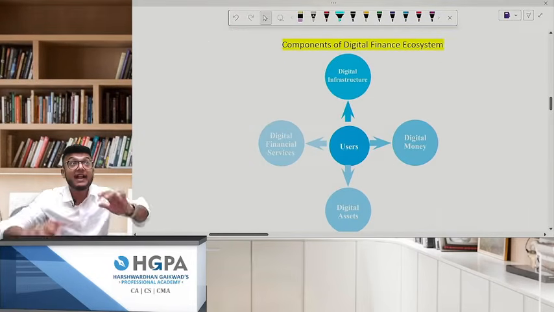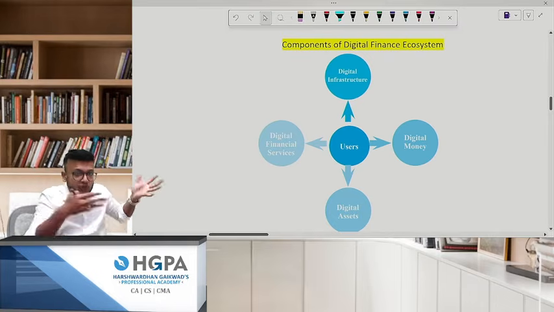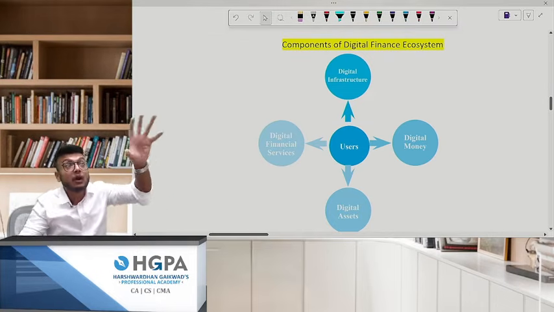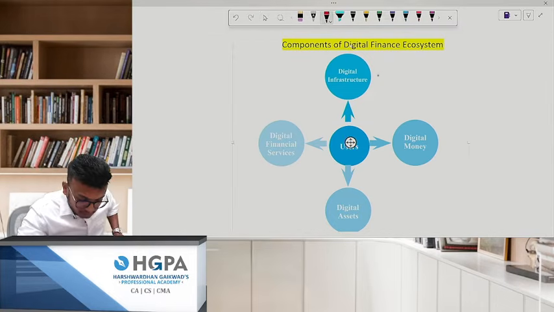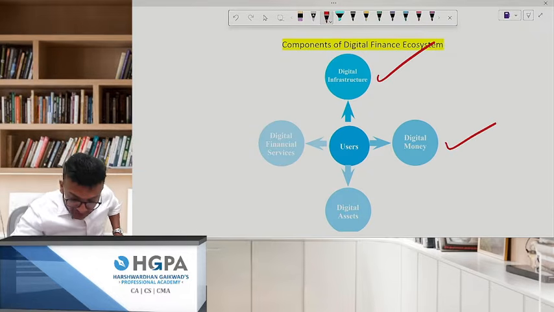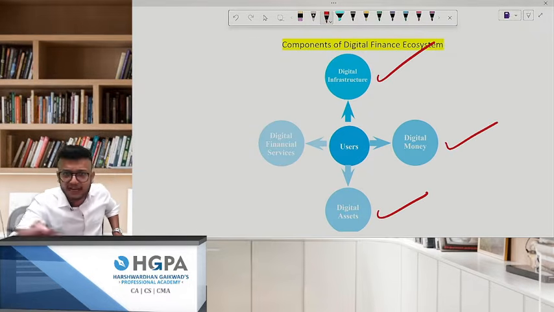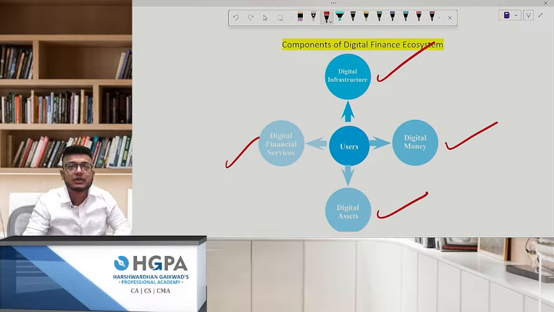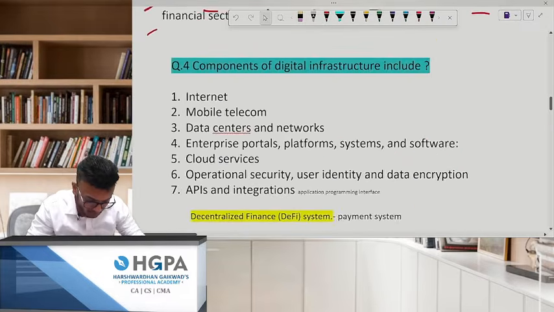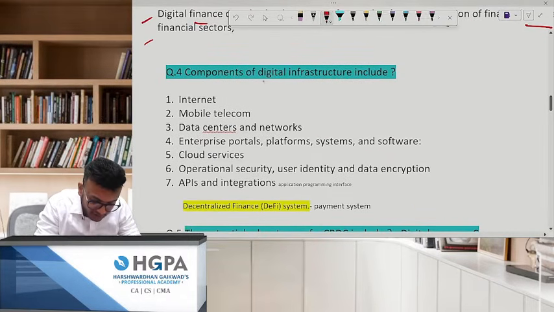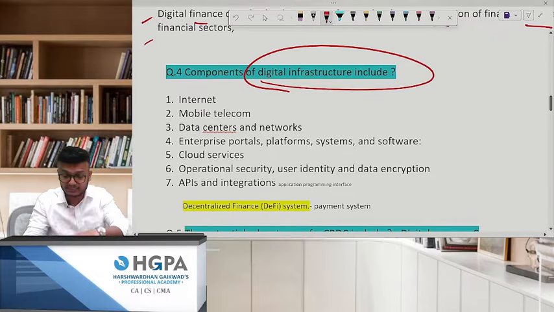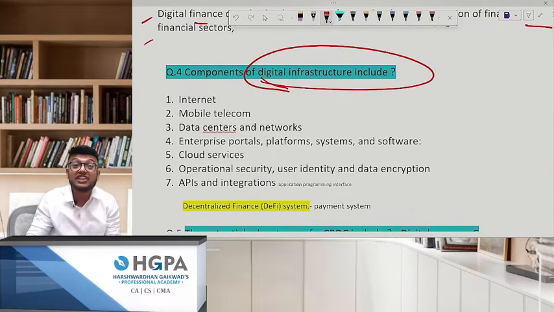Components of the digital finance ecosystem. If this question comes, what are the components of the ecosystem? Digital infrastructure, digital money, digital assets, NFTs, crypto, and digital financial services. We take one by one. The first thing is digital infrastructure. This question might come in the examination. What are the components of digital infrastructure?